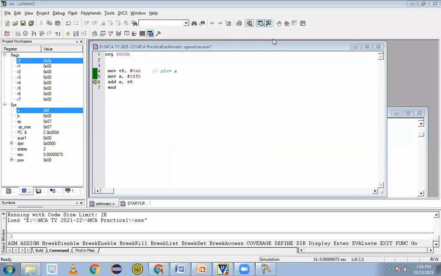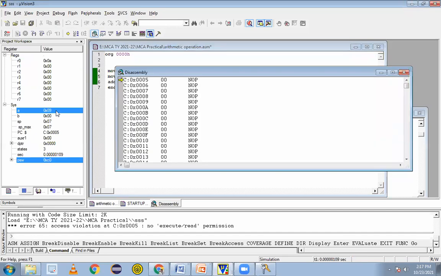On the first F11 press, R0 gets value A. You can see here 0x0A. Then the second time F11, A gets the value FF. So R0 has A and A becomes 0xFF, 255. Then the third time you can check the value of the result in A. See 09, the addition of that number.